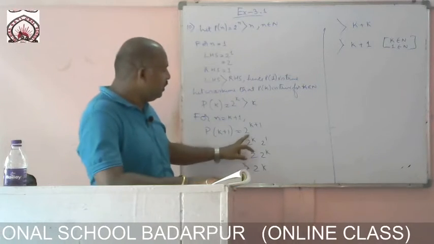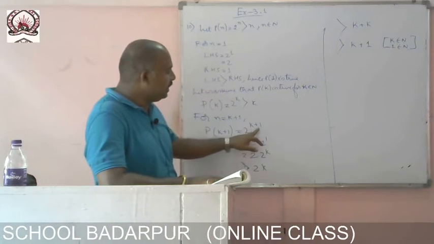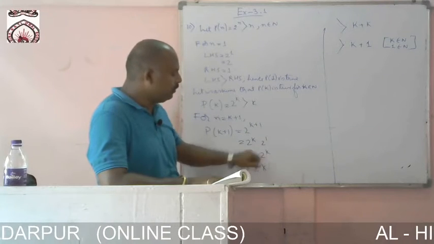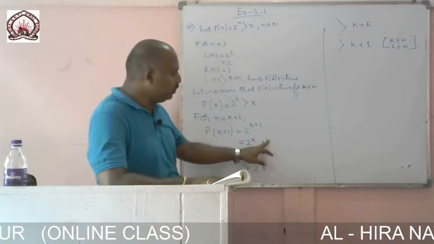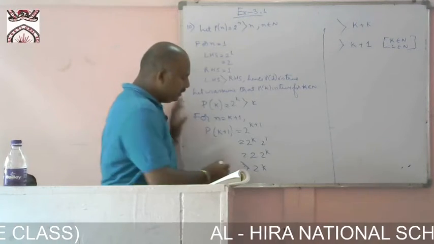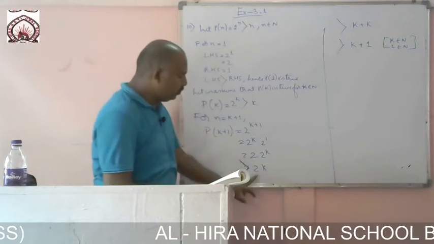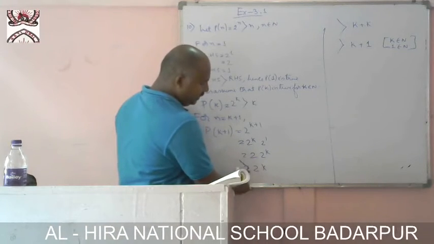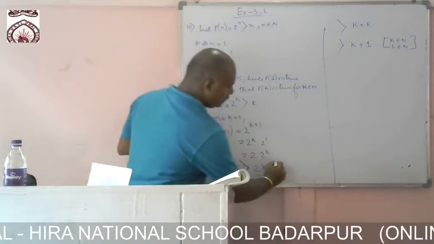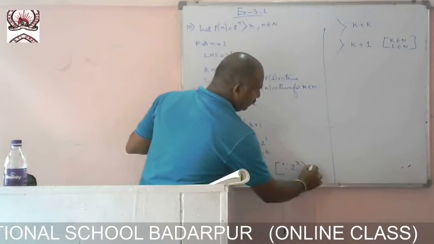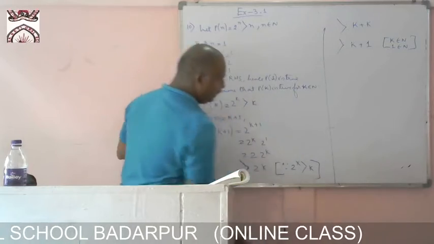See here, what you can write: 2 to the power k plus 1 is equal to 2 to the power k into 2 to the power 1. 2 to the power 1 means 2, so 2 into 2 to the power k. Now this term is greater than twice k. What is the reason? 2 to the power k is greater than k. This is the condition.